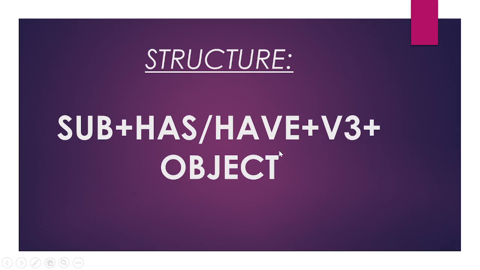This is the structure. Subject plus has or have plus V3 plus object. So instead of using is, am or are, you are using has or have. The subject plus has or have plus V3 plus object. Okay, so where to use has and where to use have. You should know two things when studying this tense. First is where to use has and where to use have, and why we are using V3. Among V1, V2, V3, why are we using V3 here.